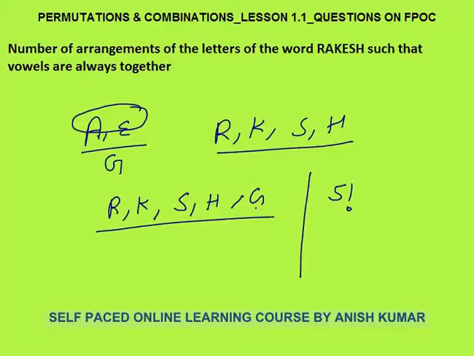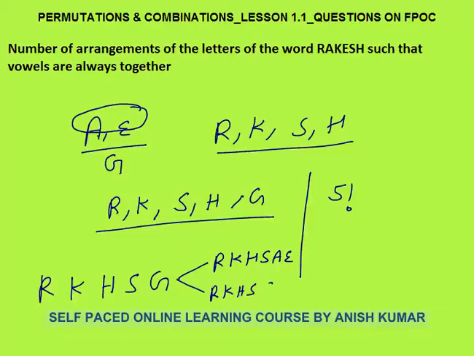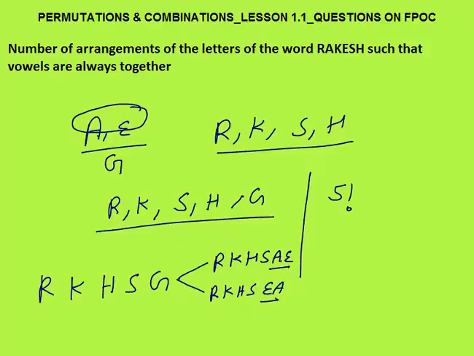So I have to consider their arrangement also, because if one letter is formed like this, R, K, H, S and G, this will not be one letter. This will be 2 letters. How so? Because G could be A, E, or G could be E, A. We have to consider the arrangement of A and E also. How many ways can A and E, 2 letters, be arranged? 2 different letters A and E can be arranged in 2 factorial ways. So I have to multiply it with this 2 factorial. So the answer will be 5 factorial and 2 factorial.